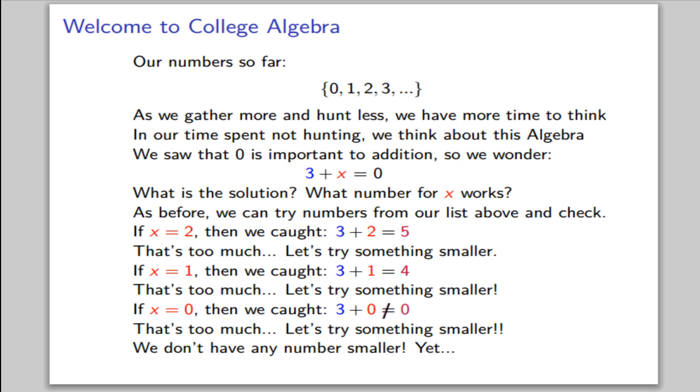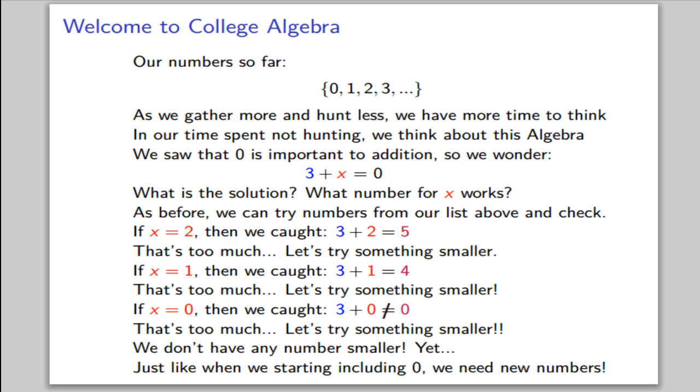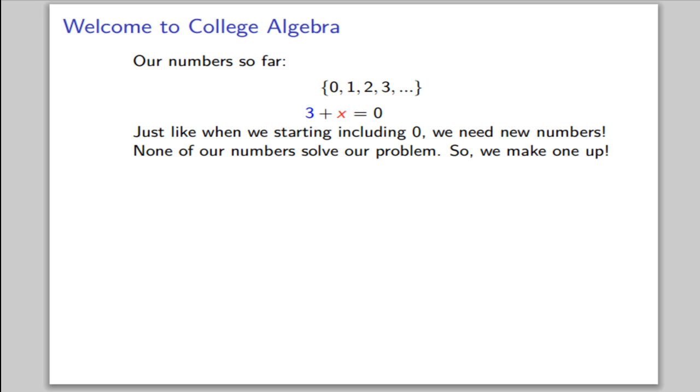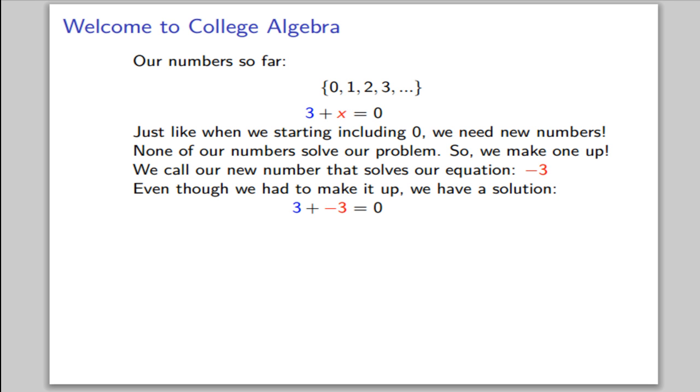At least not yet. Just like when we started including 0, we need new numbers. In other words, none of the numbers we have so far solve the problem. So we need to make one up. We call our new number that solves our equation -3. Even though we had to make it up, we have a solution. 3 plus -3 is 0.